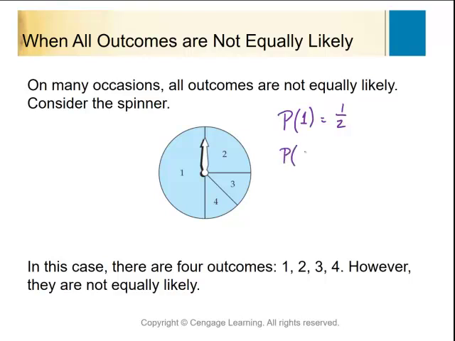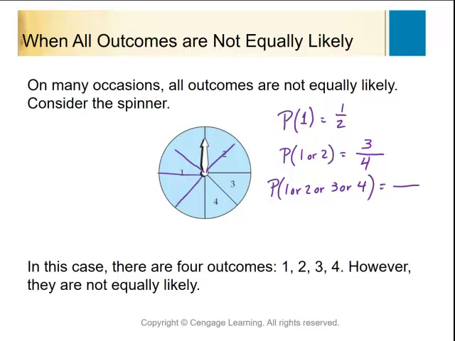Now the probability of, say, getting a 1 or a 2, I look at how much is covered up, and it looks like 3/4 of that thing is covered up. So the probability of getting a 1 or 2 is 3/4. Now what about the probability of a 1 or a 2 or a 3 or a 4? Well, that's all of it. If I split it up into sections here like this, that's 8 out of 8, because it could be anywhere in there. So that would be a 1. But what's the probability of, say, me getting a 5? That would be 0.